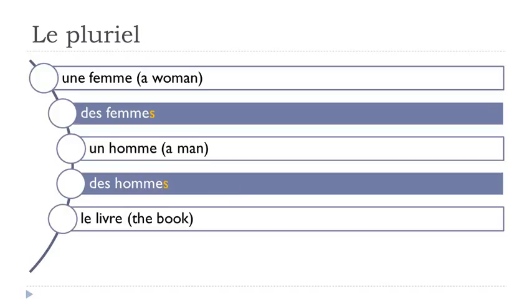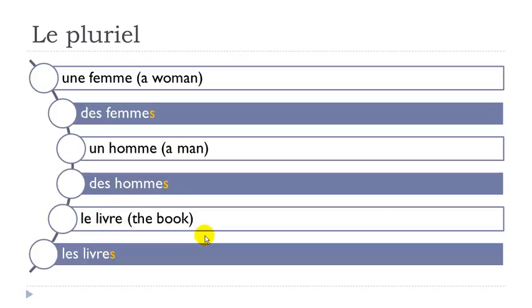Then I took this example with the article défini le. So le livre. If you want the plural form, the article here becomes les. And then same rule, you just write livre and put an s at the end, but you don't pronounce it. Les livres. Le livre, les livres.